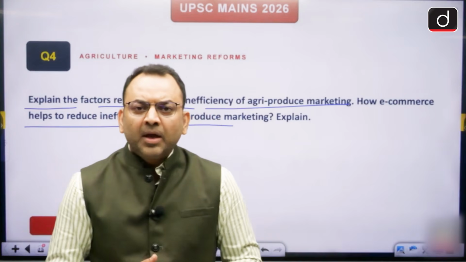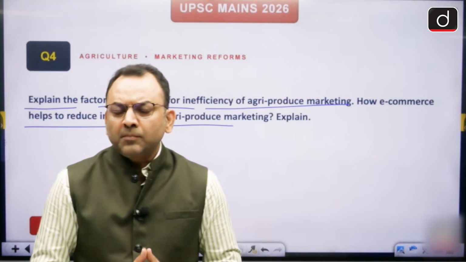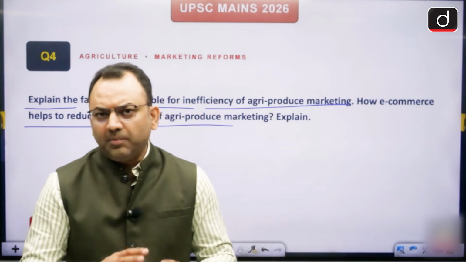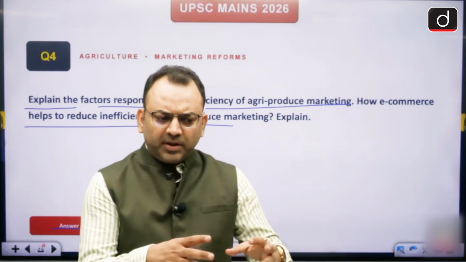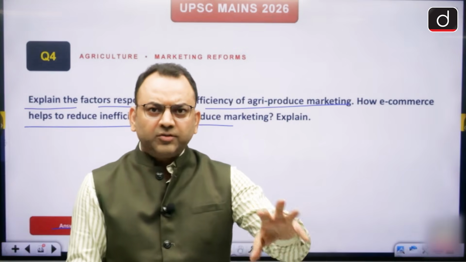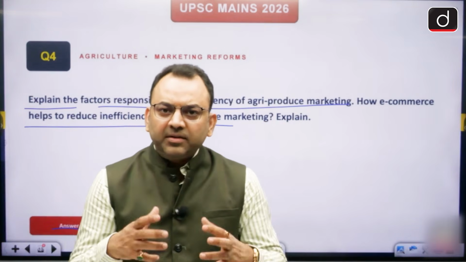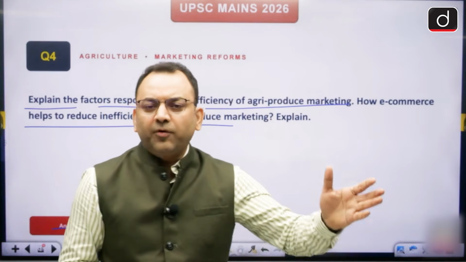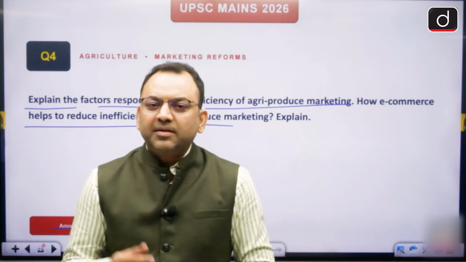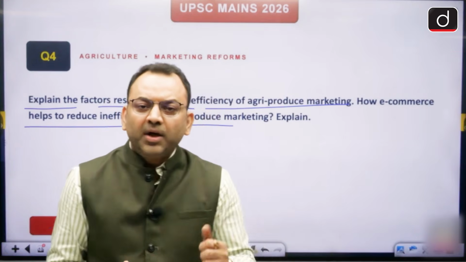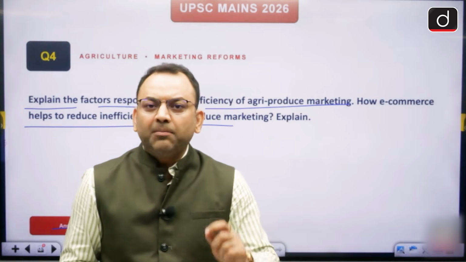So the answer will be: when we produce, the farmers are small. 86% of farmers of the country are small and marginal. So when they produce something, they look for the short-term vision that, okay, this I have to consume. They don't look for the market demand. So the market intelligence is missing. Suppose the demand is for onions, we produce potatoes. As a result, the mismatch is always there, so the agriculture marketing becomes inefficient. So the first issue I would say is the lack of market intelligence,